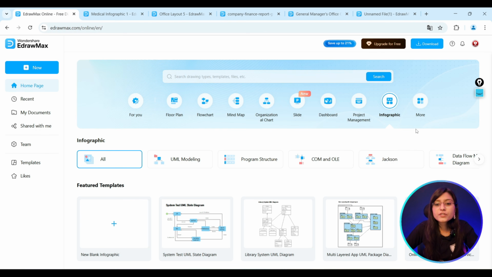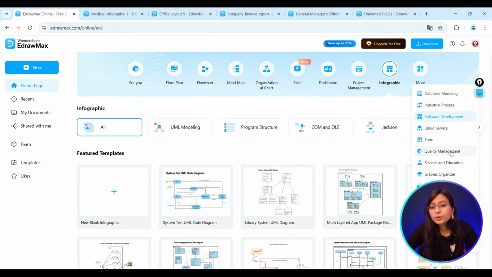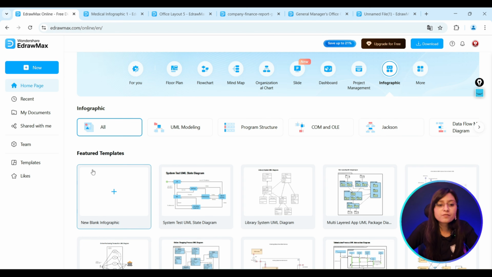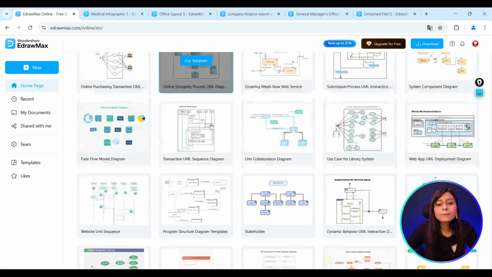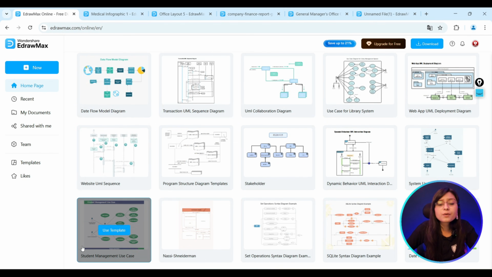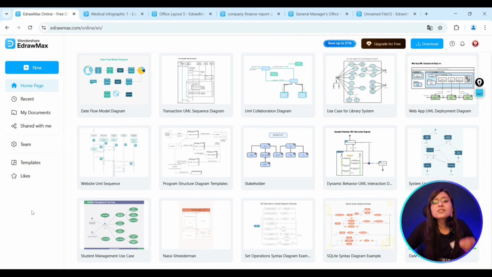Let's suppose you are a software developer and you have to create certain system designs and architectures. You can simply use the option here. You can go into the more option and click here and you can see that there is an option for software development. Here you can see there are various templates related to library, UML diagram and various kinds of diagrams already provided for software developers. So this is a platform where if you are a software developer, a teacher, an HR executive, a marketing professional, or even coming from any domain, you can find the tools as per your need and start accessing them for your work.